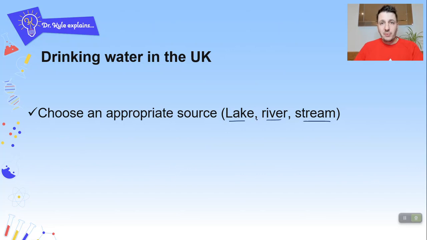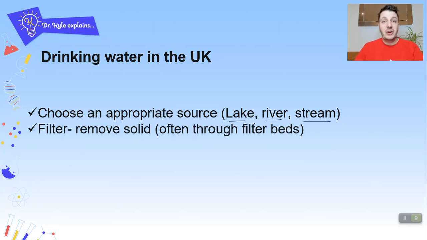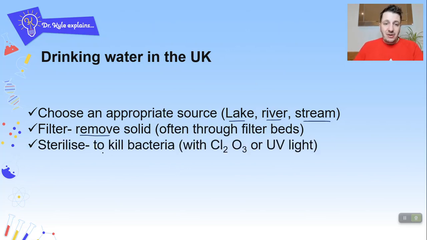Okay, but obviously if you went down to the local river and grabbed a pint of water, you probably wouldn't drink it straight away. What are you going to do to it first? You're going to filter it, and that is to remove the solid. And we often do that through filter beds in this country. And then we're going to sterilize it, and that kills the bacteria. Now, in this country, we mainly use chlorine to do that, but ozone or UV light are perfectly acceptable in your answers as well. So, essentially, it's relatively straightforward for river waters, groundwater, stuff like that. Choose an appropriate source. We filter, remove the solid, sterilize, kill bacteria.